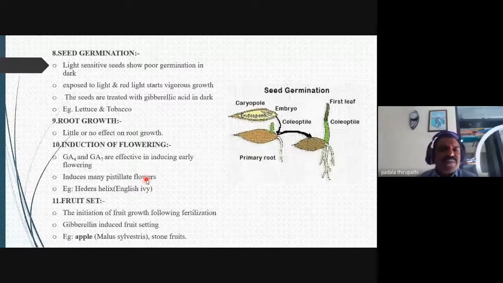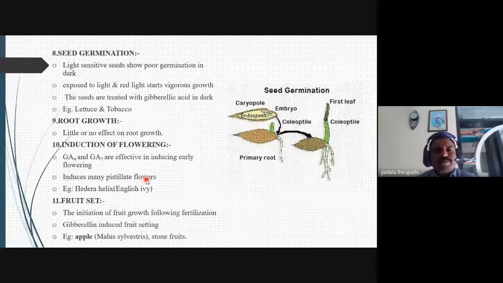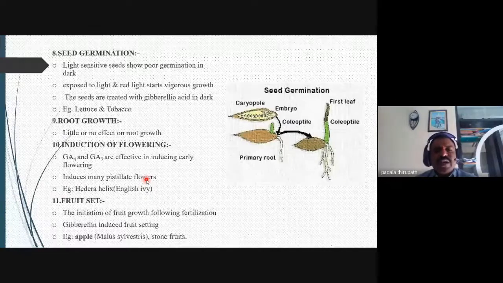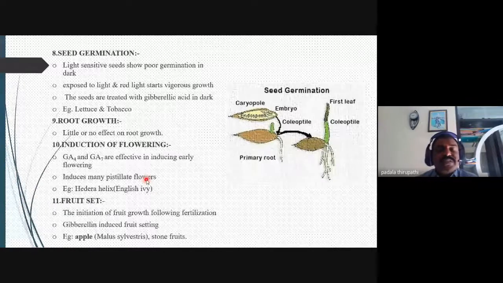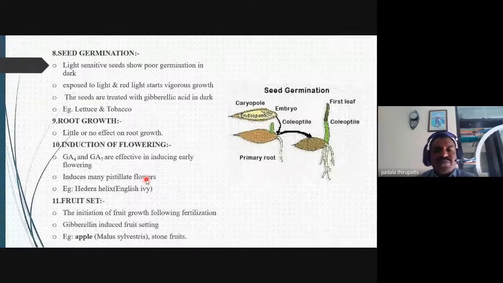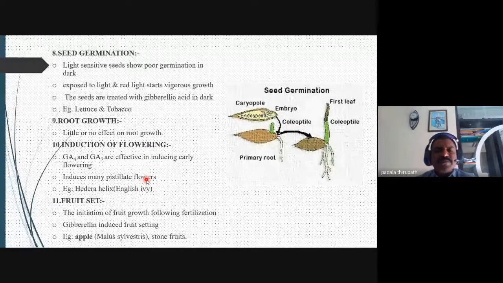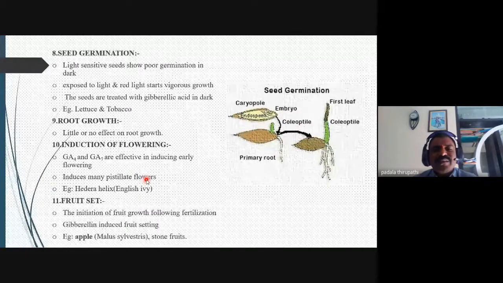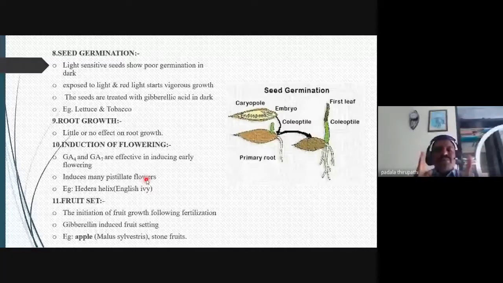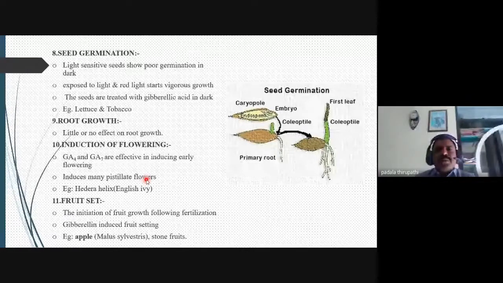That is responsible for GA4 and GA7. GA4 and GA7 are effective in inducing early flowering. This induces many pistillate flowers. Have you heard these terms, staminate flower and pistillate flower? Pistillate flower means female flower, and staminate flower means male flowers.